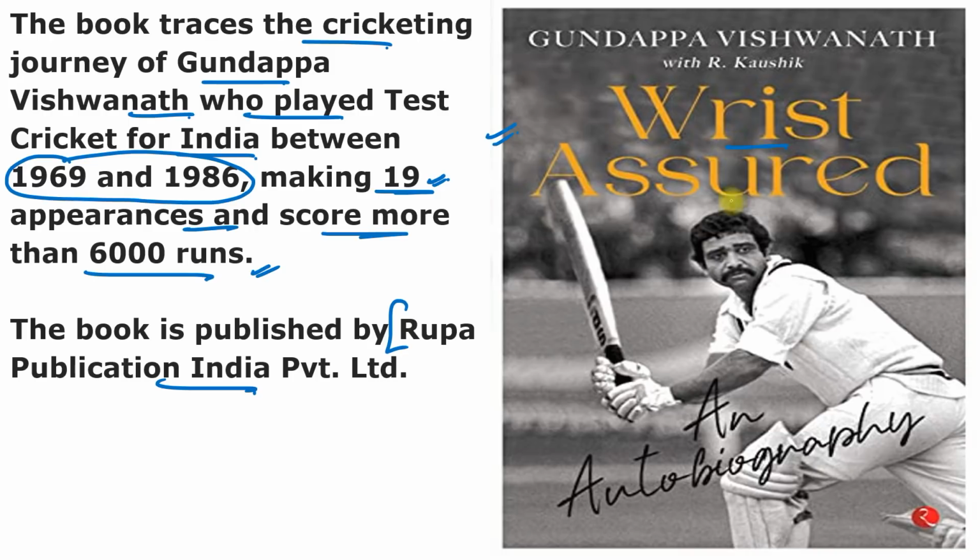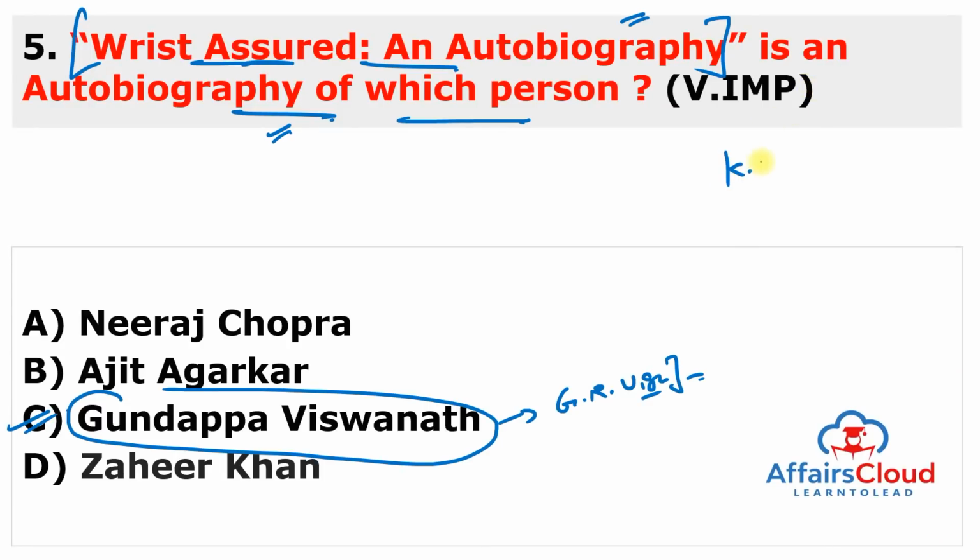This is known as Rest Assured, and this is co-authored by senior journalist R. Kaushik. You can remember if you want, but the most important, the examiner can ask that this autobiography belongs to which person. This is Gundappa Vishwanath, and this is co-authored by R. Kaushik, very famous senior journalist. And former Indian cricketers Kapil Dev, Sunil Gavaskar, as well as Saurav Ganguly launched or released this book. So you can just remember this autobiography belongs to Gundappa Vishwanath.